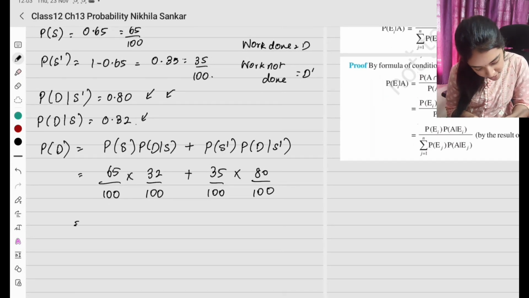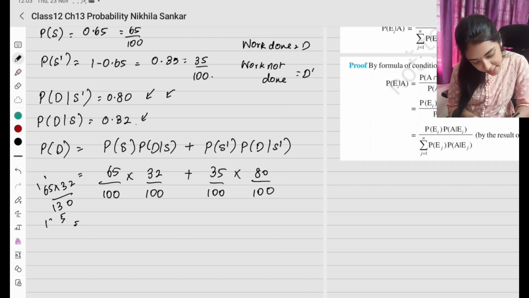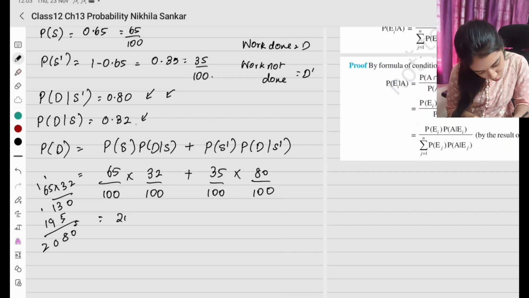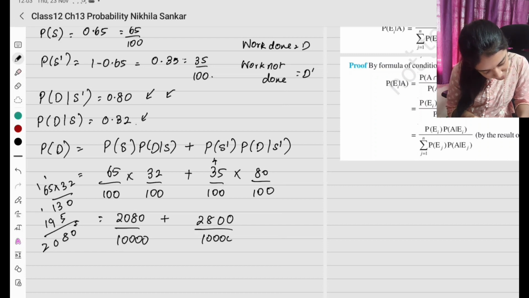Now I'm going to multiply this. So what will I have? 65 times 32, 5 2 10, 1 6 2 12 13, 5 3 15, 1 6 3s are 18, 19. So 0 8 10 1 2. So this is going to be 2080 divided by 1 2 3 4 plus இதை multiply பண்ணா 0 8 5s are 40, 4 8 3s are 24, 25 26 27 28 divided by 0. So when I add these two, I'll have 0 8 8 4. So this is going to be 4880 divided by 1 2 3 4.